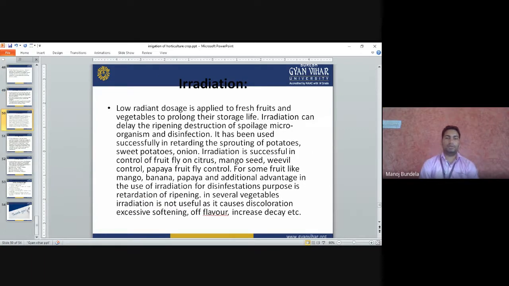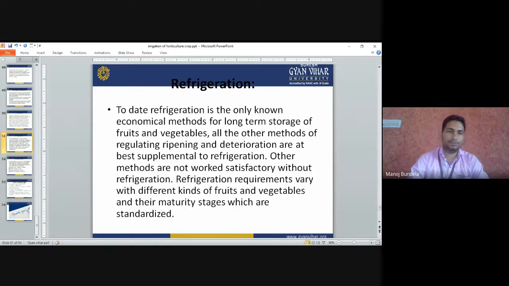Irradiation: we can expose the fruits to irradiation. A low radiant dosage is applied to fresh fruits and vegetables to prolong their storage life. Irradiation can delay ripening, destroy spoilage microorganisms, and disinfect. It has been used successfully in retarding the sprouting of potatoes, sweet potatoes, and onion. Irradiation is used to control the fruit fly on citrus, mango seed weevil, and papaya fruit fly. We can control these with the help of irradiation.